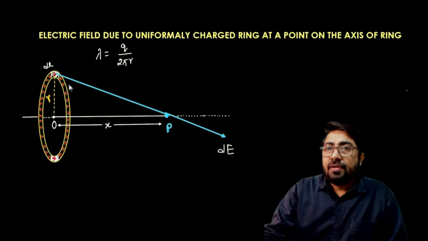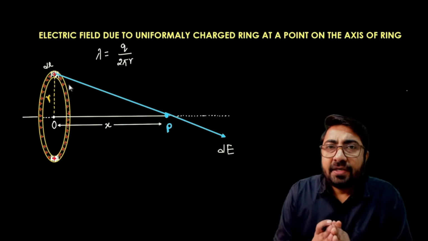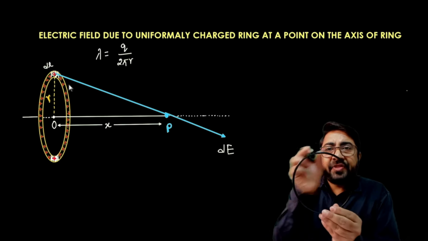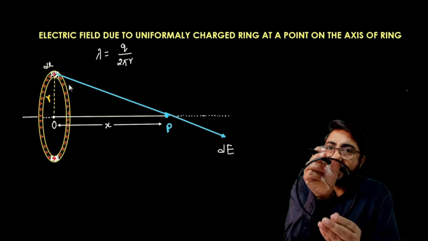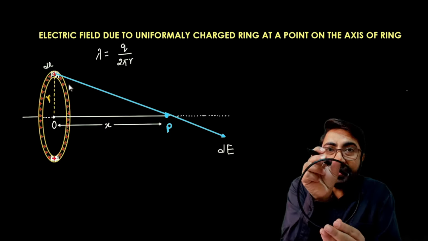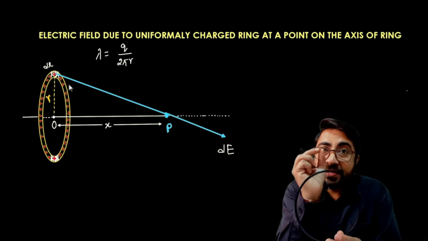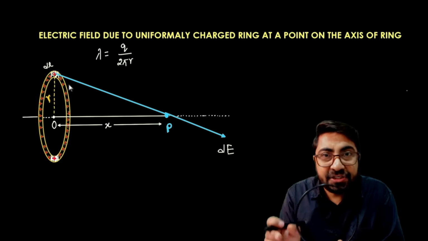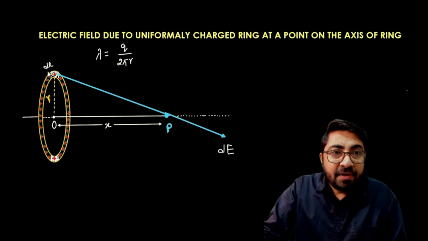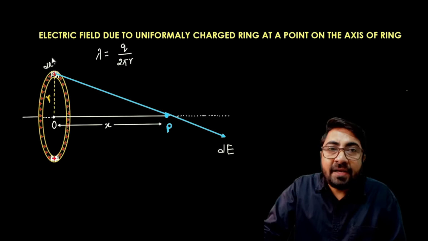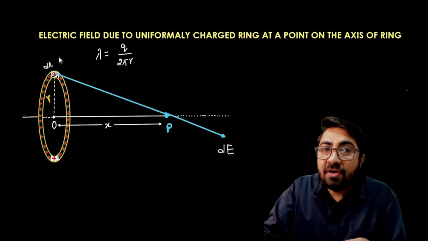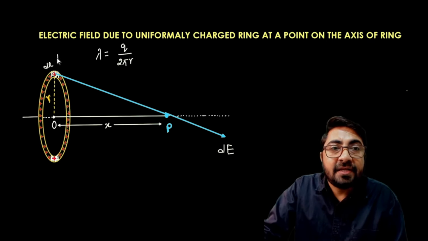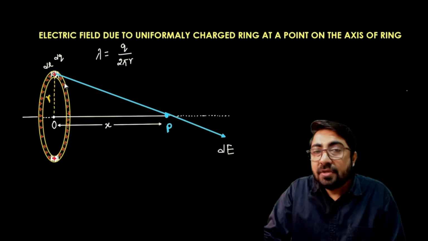Let us consider on this ring there is a small element, let's say dl. On this dl element the charges are very small, and the small charge may be considered as a point charge. So I can write the charge as dq.